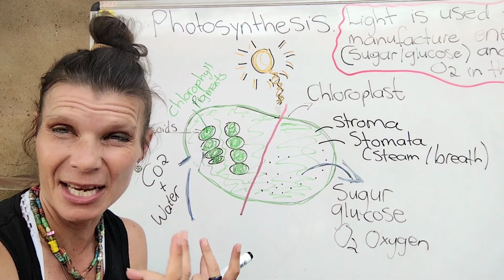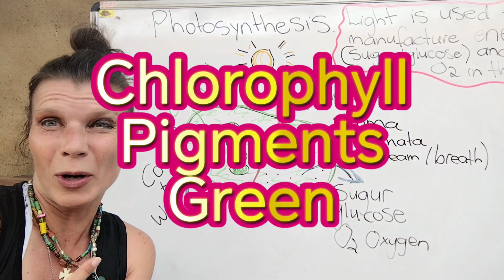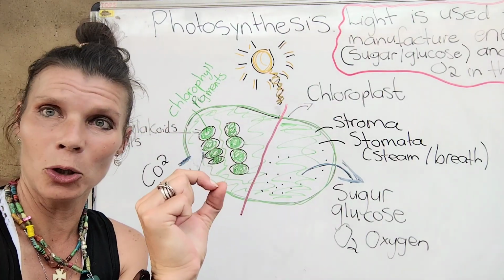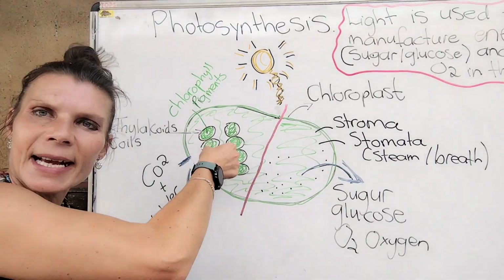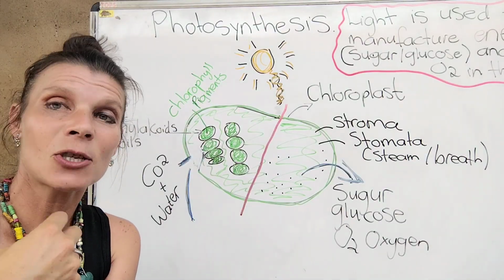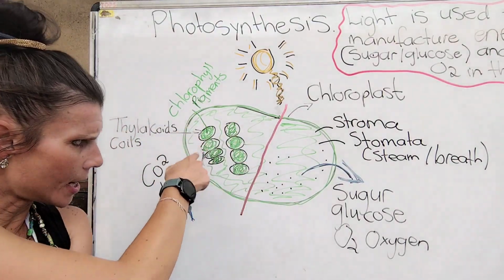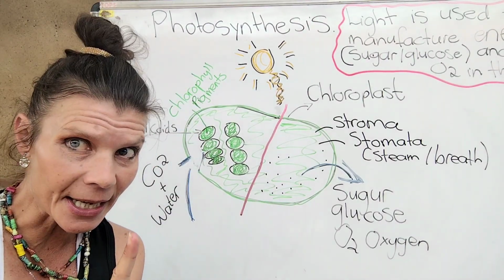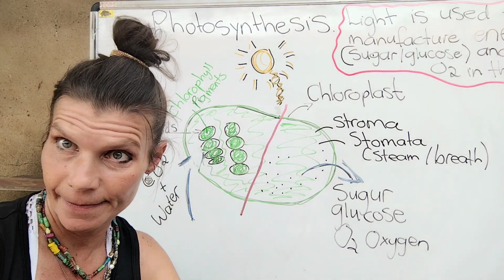And these chlorophyll pigments are green. That's why we call it chlorophyll. So one coil is a thylakoid. A few sacs on top of each other, a few coils on top of each other, is called a grana. And granas are the first machine necessary for photosynthesis to take place.